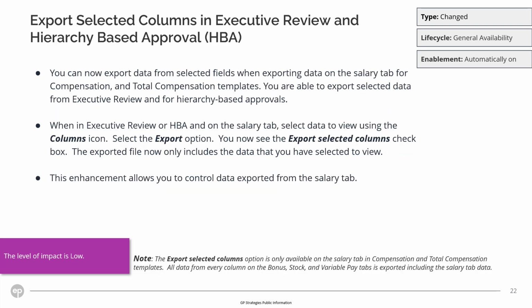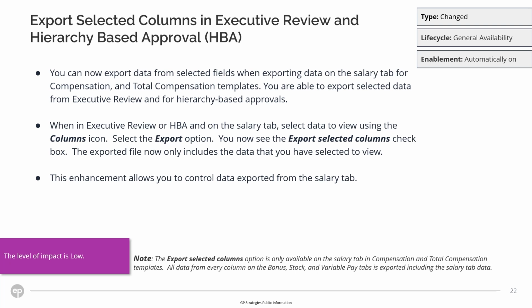Export selected columns in Executive Review and Hierarchy-Based Approvals, or HBAs. You can now select data fields to export on the Salary tab for compensation and total compensation templates from Executive Review and Hierarchy-Based Approvals. This enhancement allows you to control data exported from the Salary tab.